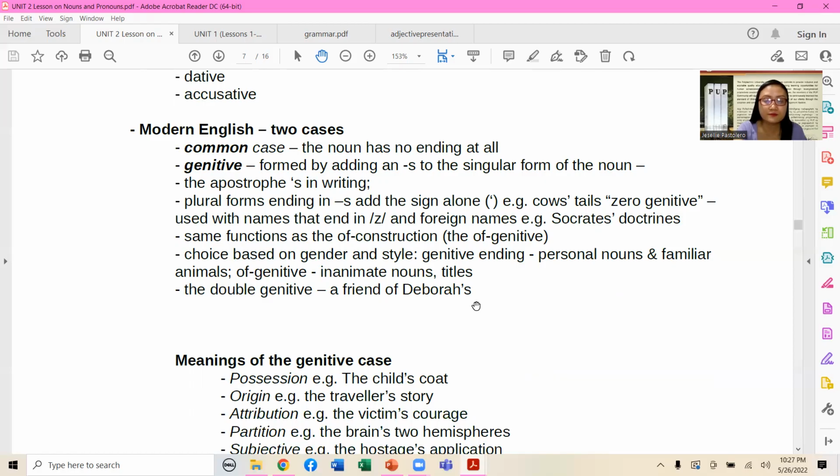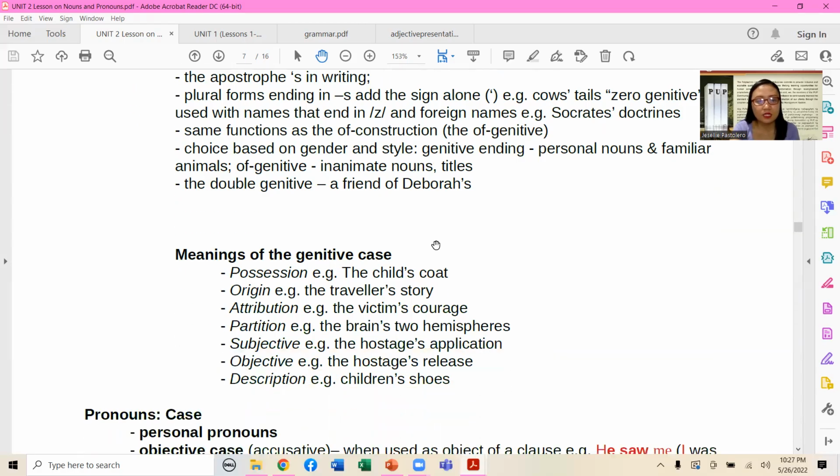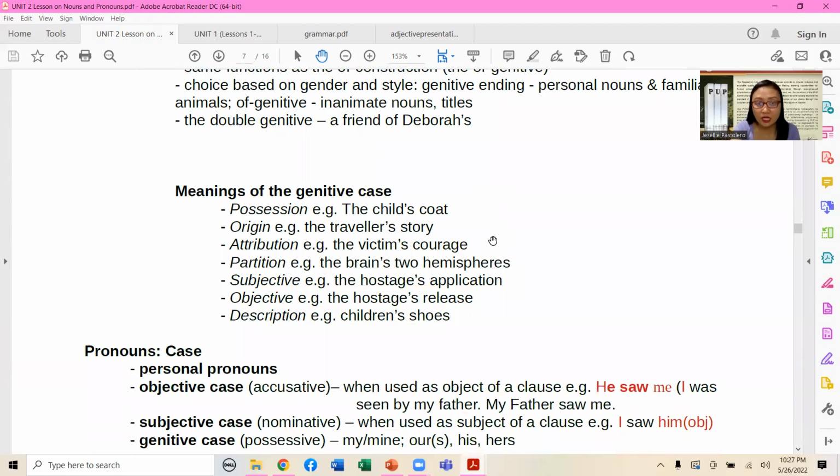So you would notice that the description, a friend of Deborah's, no? Okay, you are describing, no? Not only your friend's friend, but her friend, who may be close or not close to you, but taking into consideration how the insight is delivered, a friend of Deborah. So meaning to say, it's a plain description. Okay, ayan. Meanings of the genitive case, no?